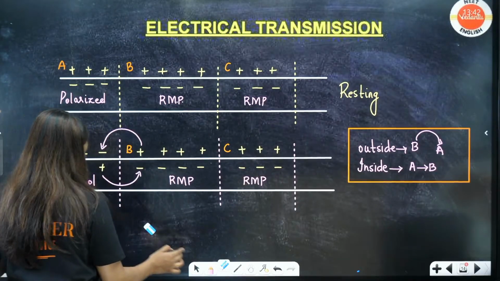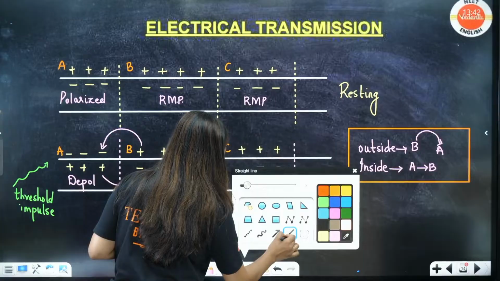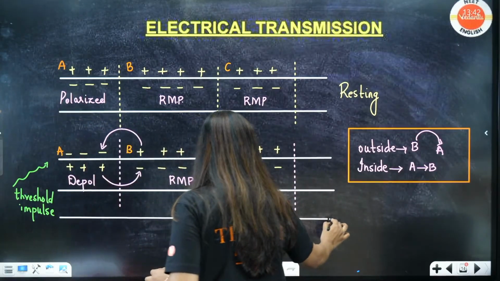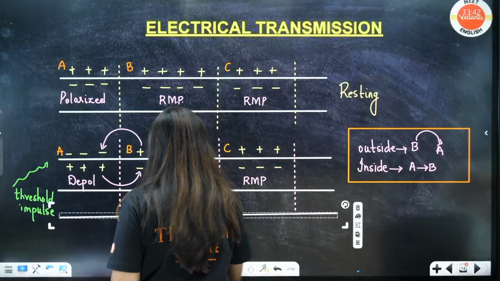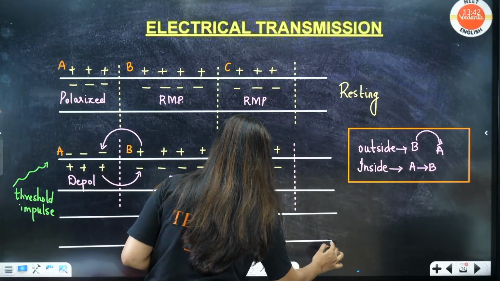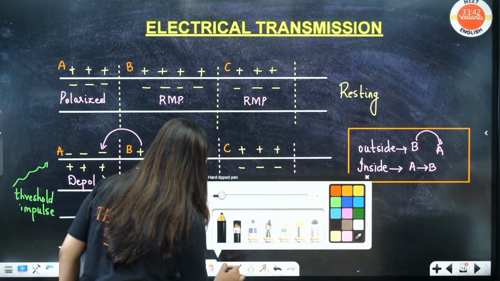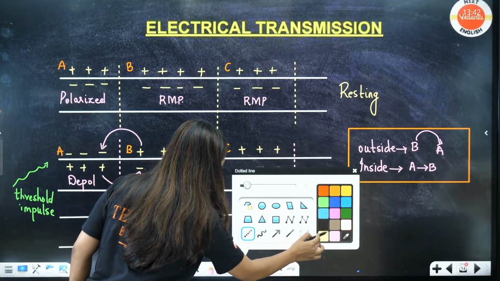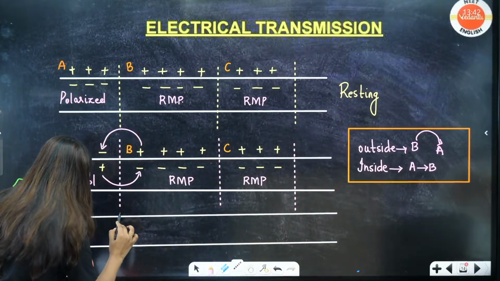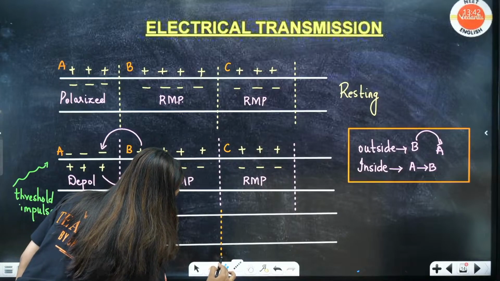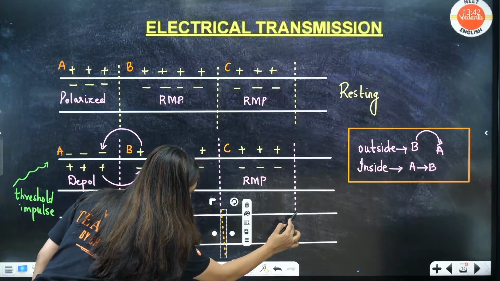Students, I'll try to draw one more here, so that time you can tell me. Okay, ma'am, yes, we understood this. Okay, let's draw one more axon here. Okay, again one more here. It's kind of straight. Okay, this is the third one to show you.